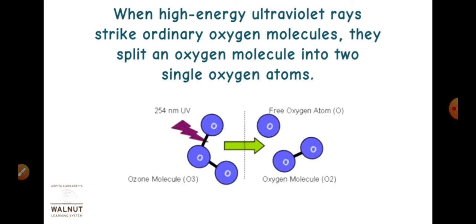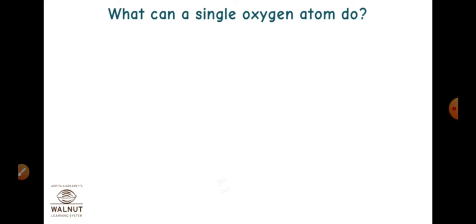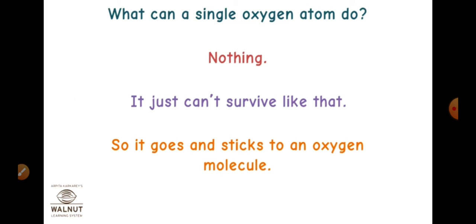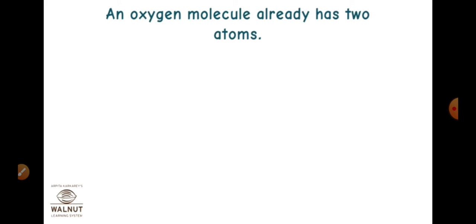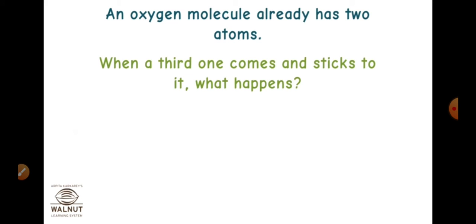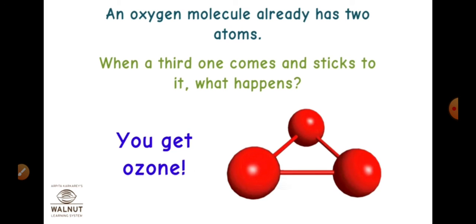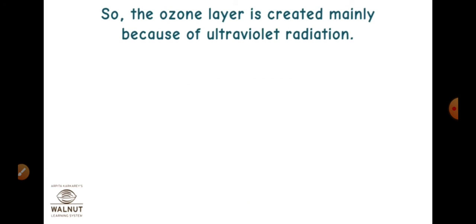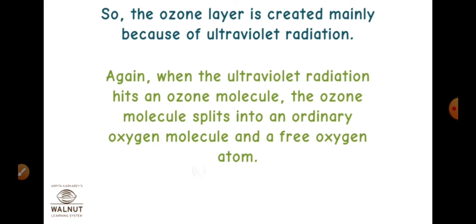When high energy ultraviolet rays strike an ordinary oxygen molecule, they split the oxygen molecule into two single oxygen atoms. So what can a single oxygen atom do? Nothing. It just can't survive like that. So it goes and sticks to an oxygen molecule. An oxygen molecule already has two atoms. When a third one comes and sticks to it, what happens? You get ozone. So the ozone layer is created mainly because of ultraviolet radiation.